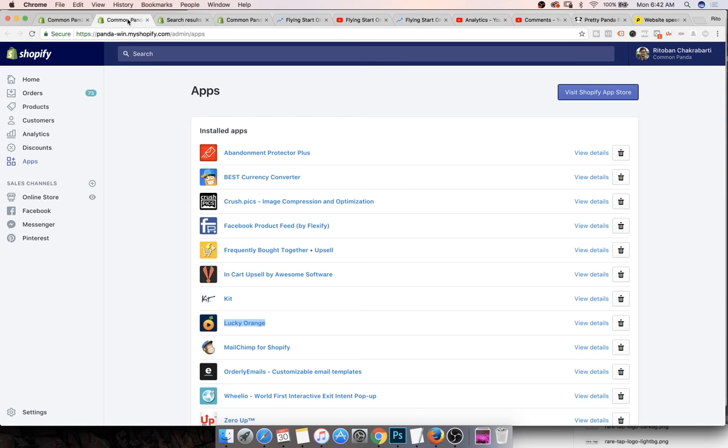Now, of course, here's a disclaimer. All right, as I've told you multiple times already, and this is key, so I have to drill this down in your head. Your site load time is going to be the most important thing you need to optimize your store for. The amount of time it takes to load up your Shopify store for your visitor, because most of the people are going to be on their mobile phones and they're using their 4G or 3G or even Wi-Fi data. Even then, mobile site load times are typically higher than if a person was on desktop or laptop. So you have to make sure your site load time is optimized.